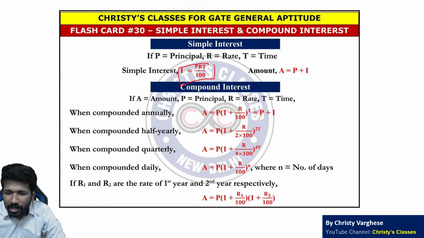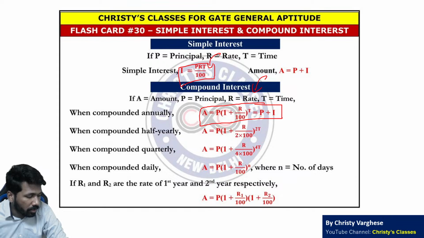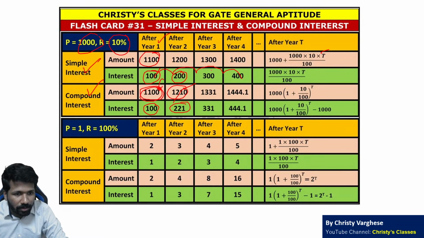I is equal to PRT by 100, and A is equal to P into (1 plus R by 100) raised to T in the case of compound interest. This is for simple interest. ये दोनों क्लियर है ना? उसका इल्यूस्ट्रेशन है ये फ्लैश कार्ड.